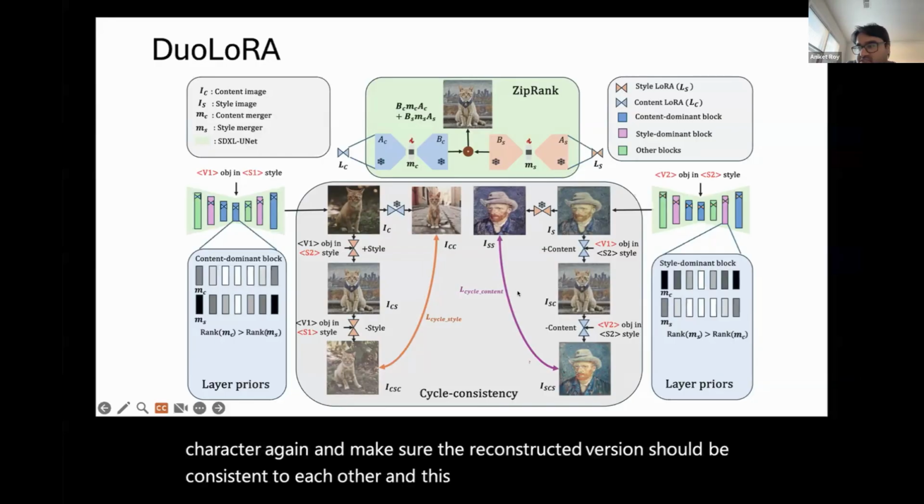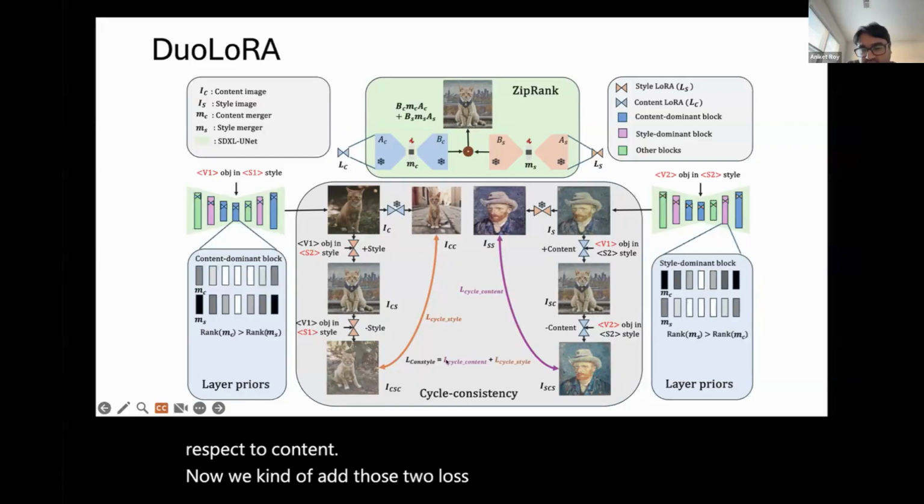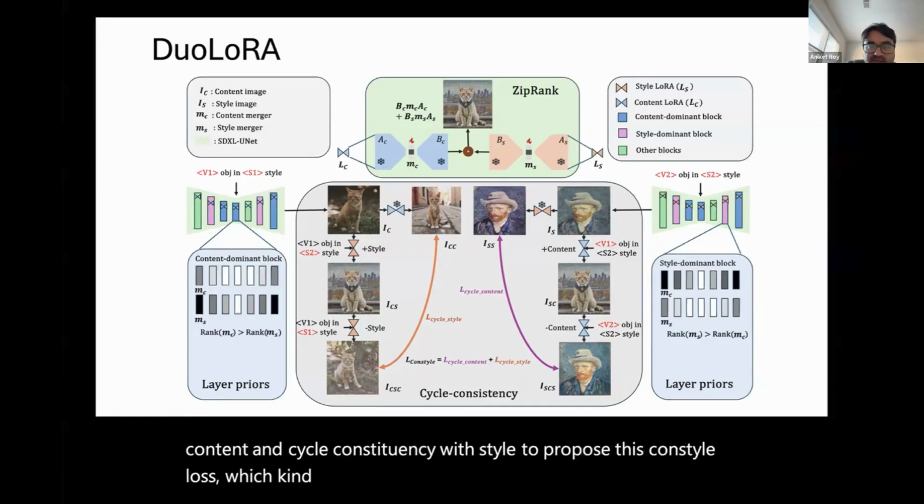This is cycle consistency with respect to content. We add those two losses, cycle consistency with content and cycle consistency with style, to propose this Constyle loss, which improves the merging even further.